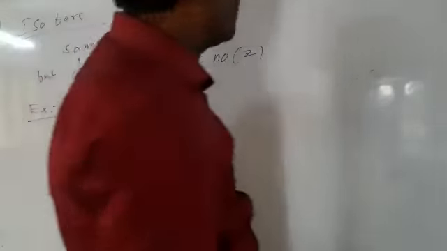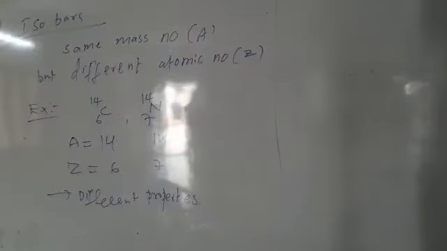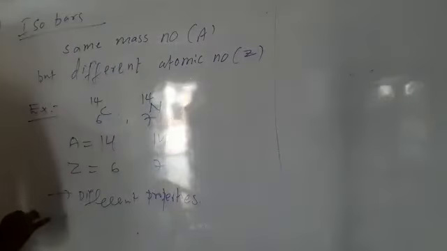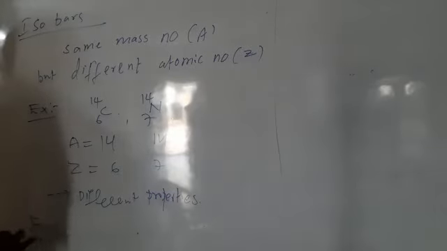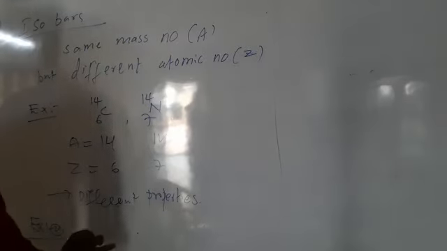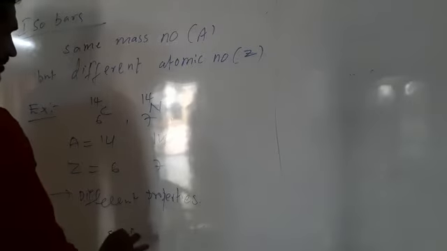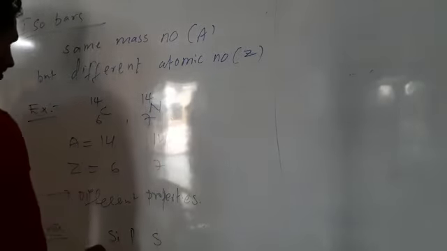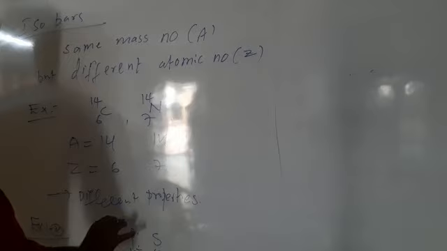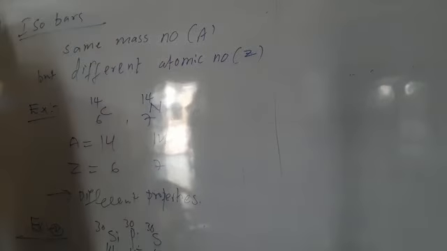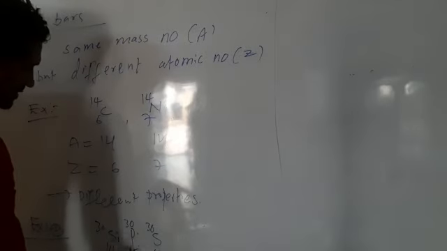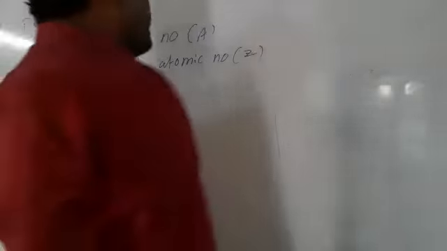You can take one more example for this. Here example 2. Here silicon, phosphorus and sulfur. Here 14, 15 and 16, 30 and 30. So they have same mass number also. So we have different atomic number and same mass number.